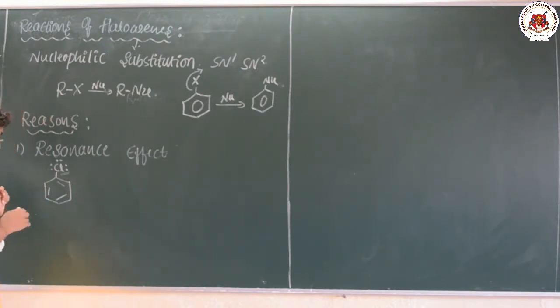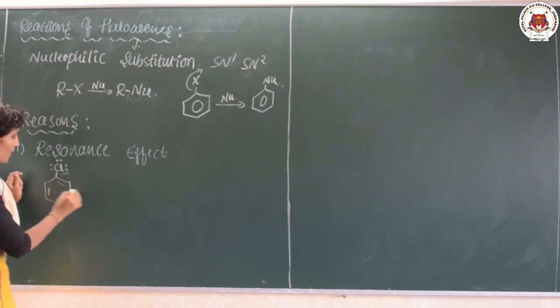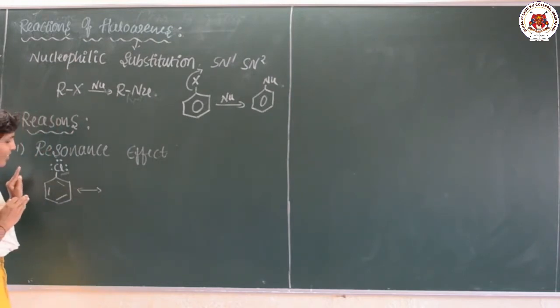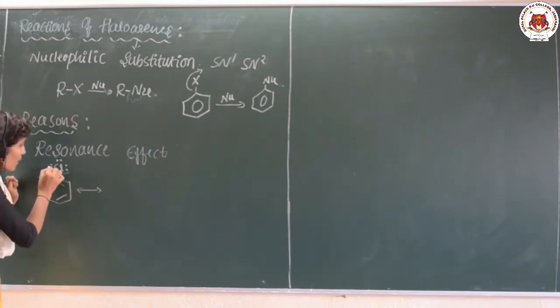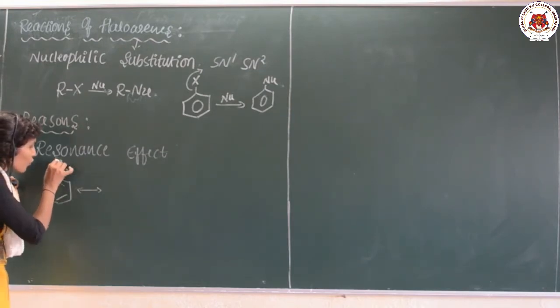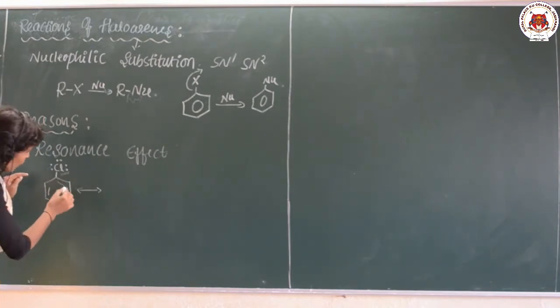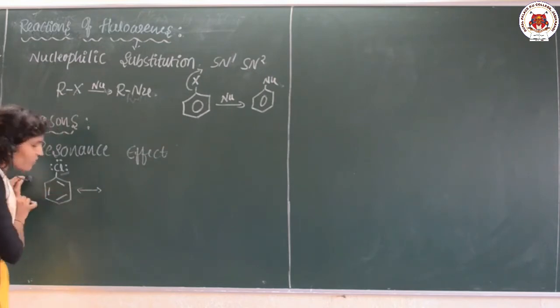Let us take the chlorobenzene. The chlorobenzene shows the resonance effect. The pair of electrons of the chlorine are in conjugation with the pi electrons of the ring system.